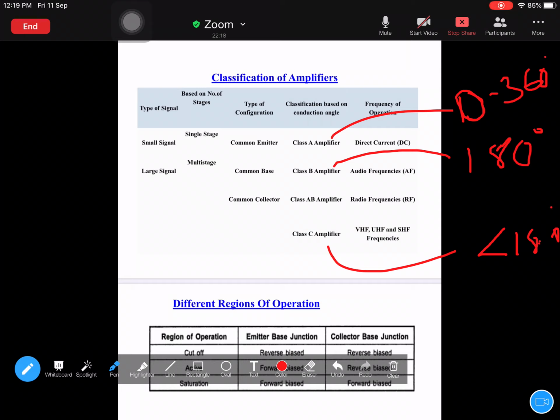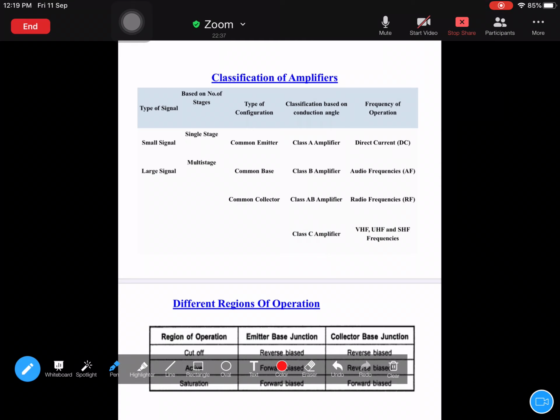And this one, class AB, will operate at angles greater than 180 degrees, 180 to 360 degrees. For a period of 0 to 360 degrees, one complete cycle, these are the conduction angles. We will discuss this in future.